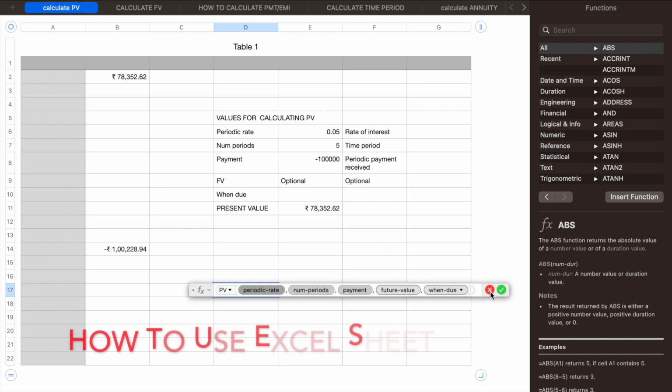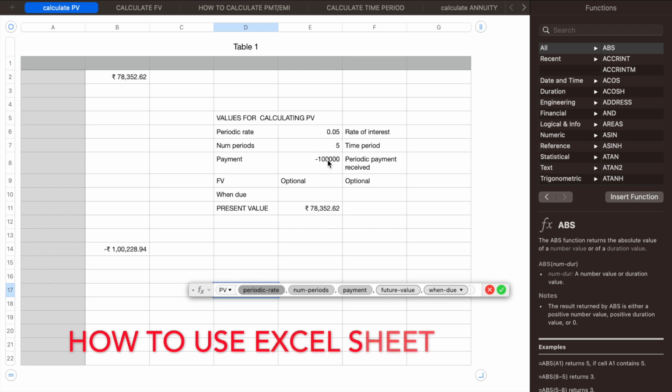When due is not relevant as of now. So you can leave these two blank, and give values to periodic rate, number of periods, and the payment which you are going to receive after 5 years. So it comes to 78,352. So if you put 78,352 today, it will become 1 lakh.